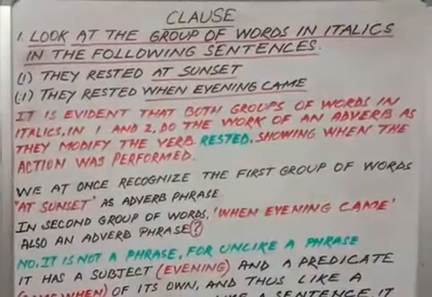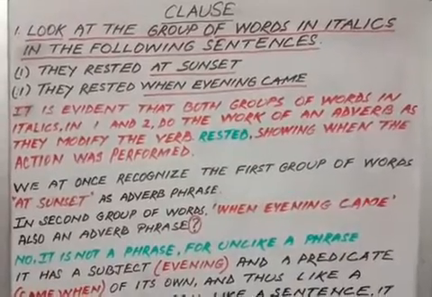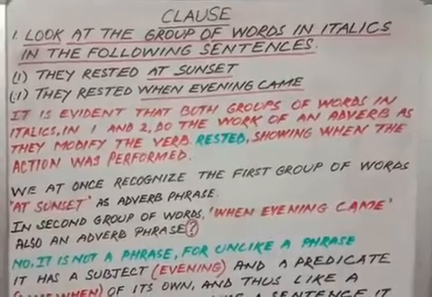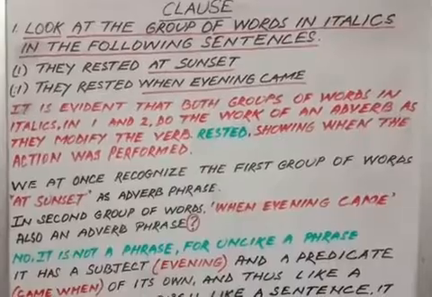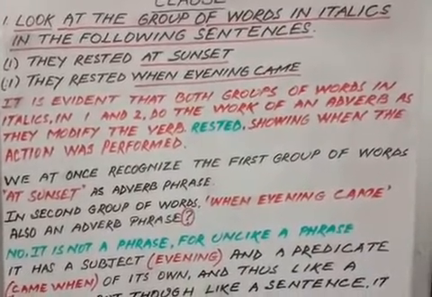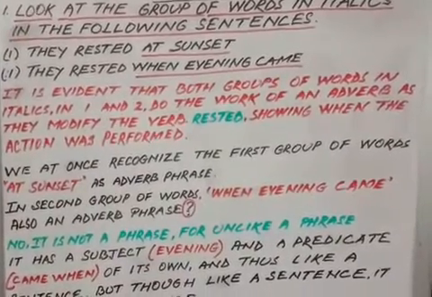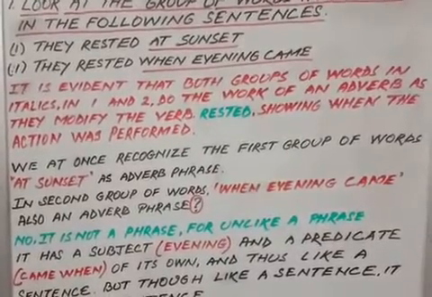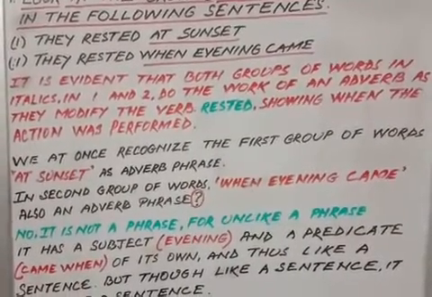Students, today we start clause. Last class we did phrase. Look at the group of words in italics in the following sentences. Number 1, they rested at sunset. Number 2, they rested when evening came. It is evident that both groups of words in italics in number 1 and 2 do the work of an adverb, as they modify the verb rested, showing when the action was performed.